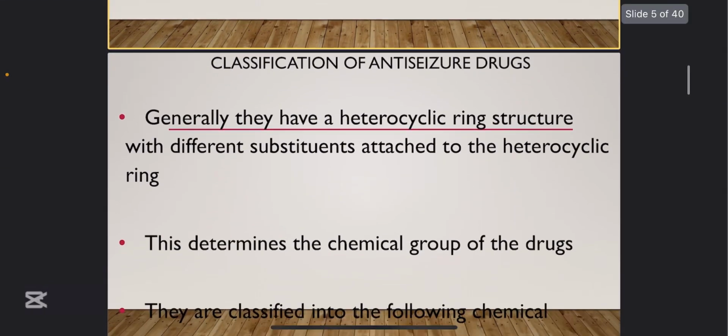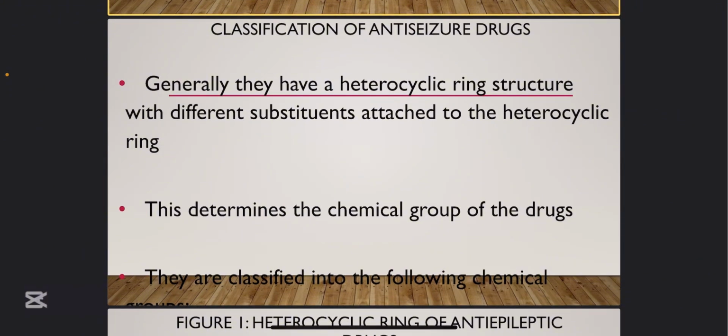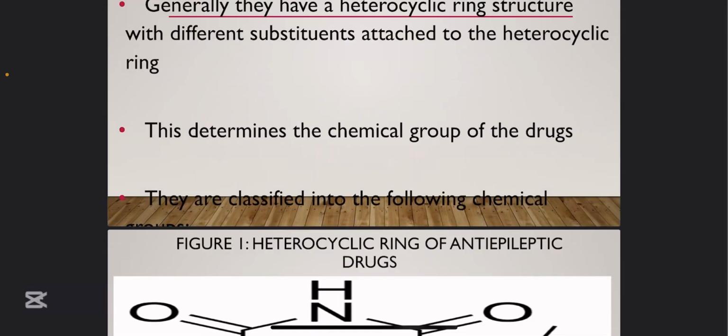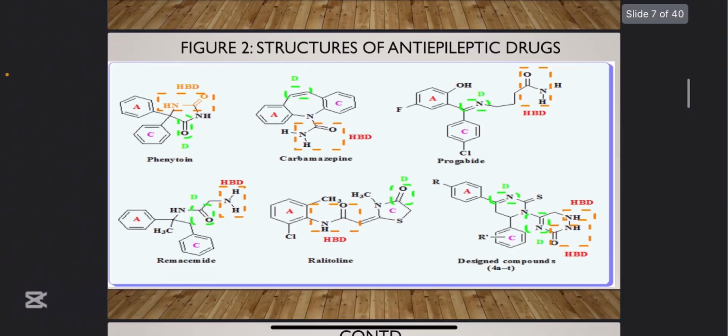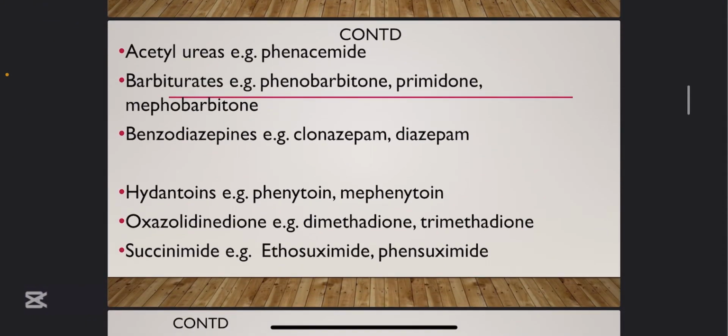All right, so let's quickly go to classification of anti-seizure drugs. Anti-seizure drugs are drugs that are used to treat seizure. They have a heterocyclic ring structure. They have a ring structure and other things attached to that ring. The other structures attached to the ring determine the chemical nature and chemical group of that drug. Let's quickly classify them. I would like to make the classification very easy, so I will be using this mnemonic: AA, BB, HOS, meaning house of success, then IN. This can help you to remember them.